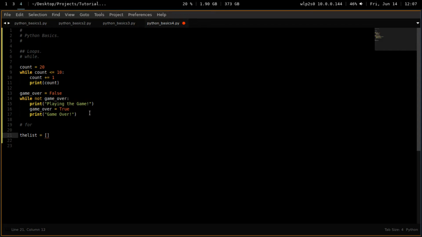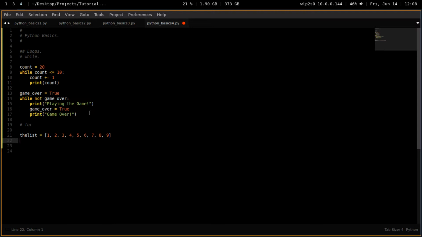like lists. So if I make a list here and I call it the list, I'm going to say game over true, so I can run this without getting spam. So the list, and I'm going to make a list containing every number up to, like that, right? So it's a basic list, it's a sequence of numbers we are very, very used to. 1, 2, 3, 4, 5, 6, 7, 8, 9. So I have a list of numbers.